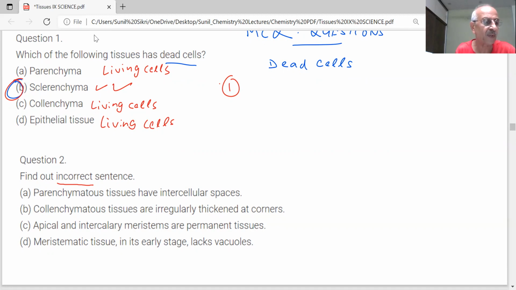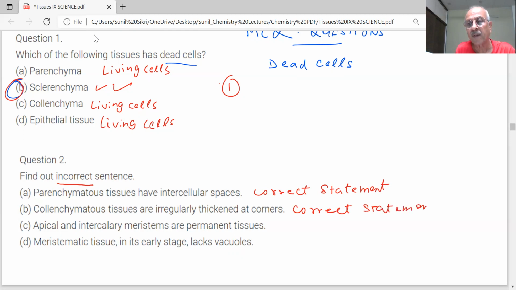Incorrect sentence. Let us see the first part. A: parenchymatous tissues have intercellular spaces. Is it a correct or incorrect statement? Sir, it is a correct statement. Okay, all right. Next: collenchyma tissues are irregularly thickened at corners. This is also a correct statement.